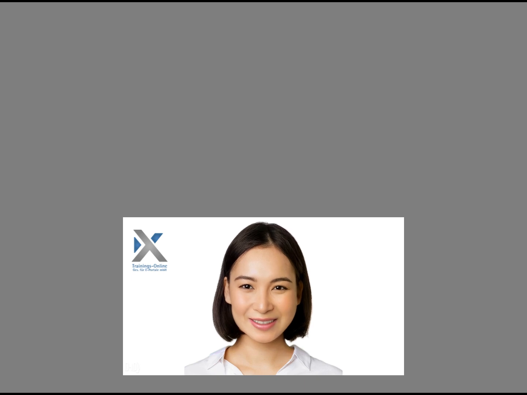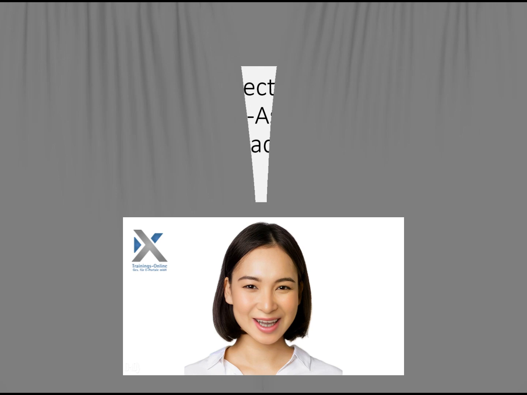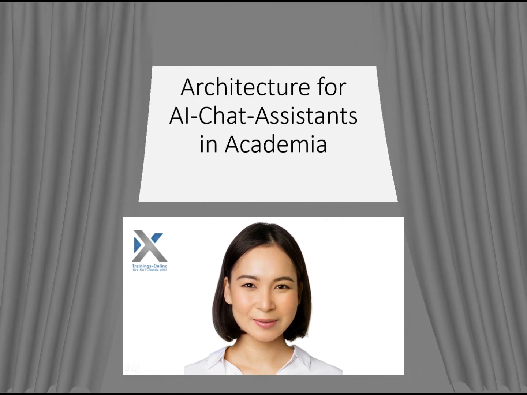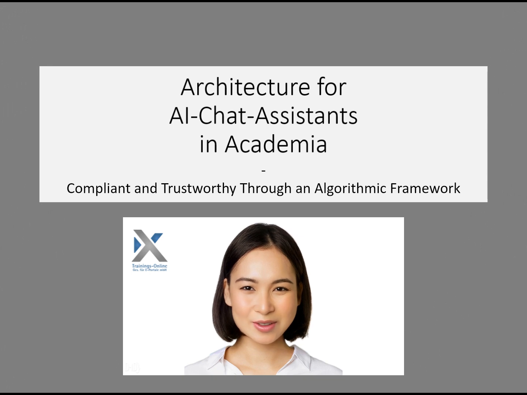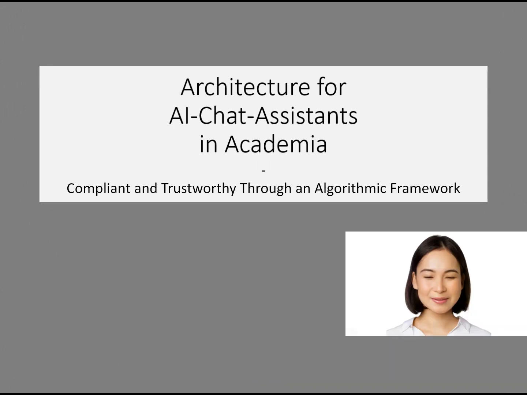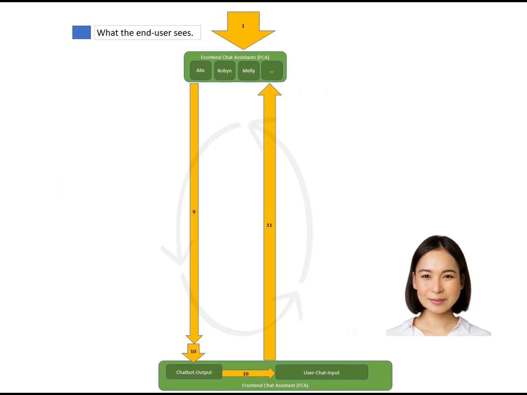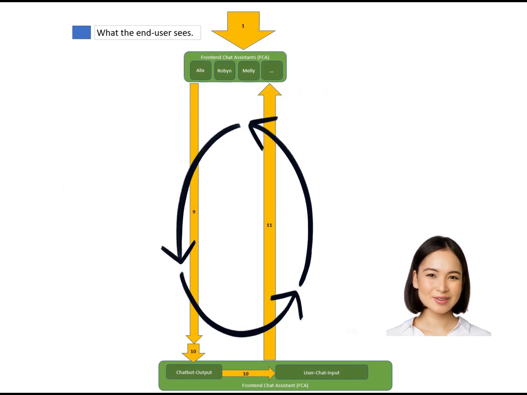If AI chat assistants are used in an academic context, an architecture is needed that ensures high data quality and compliance with GDPR and the AI Act. Here is a proposal for an architecture. Imagine a student wants to reflect on their module, economics. The end user only sees a front-end chat box embedded in their campus system, which they use every day.